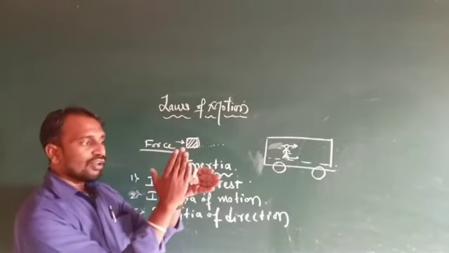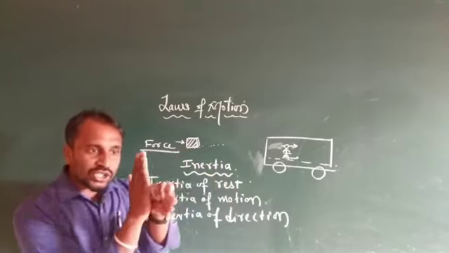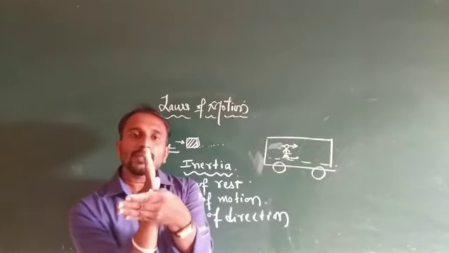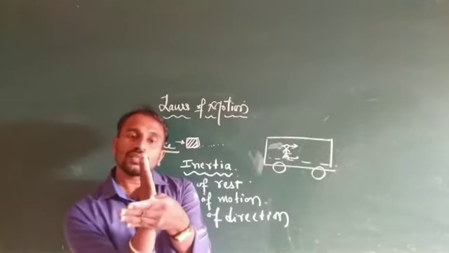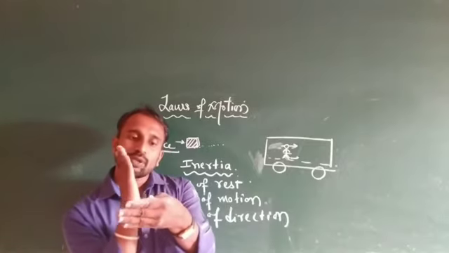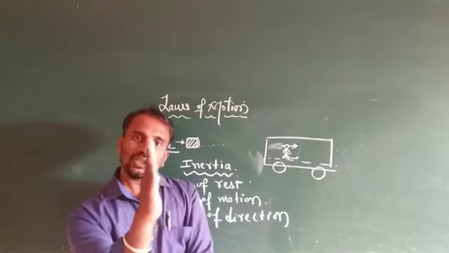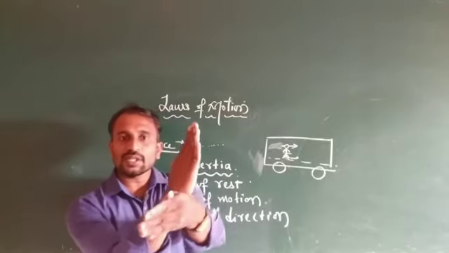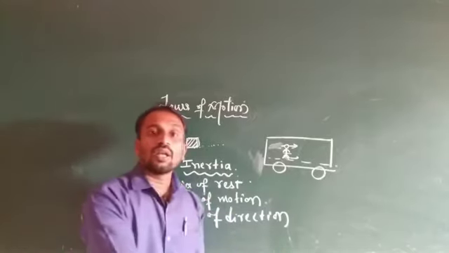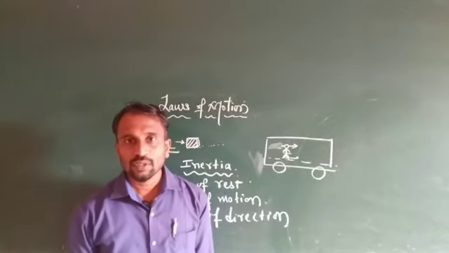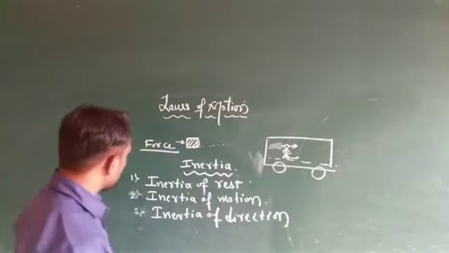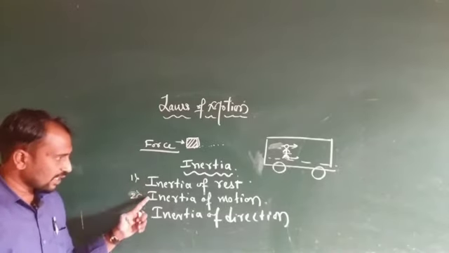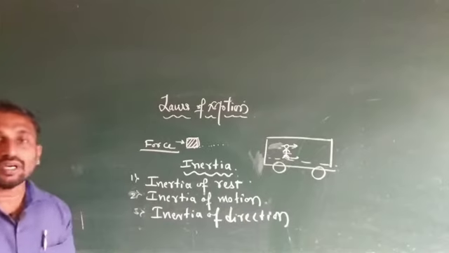For this reason, when the bus suddenly changes to the right side, the passenger gets a jerk, because of the motion along the straight line. So here we consider inertia of rest, inertia of motion, and inertia of direction.